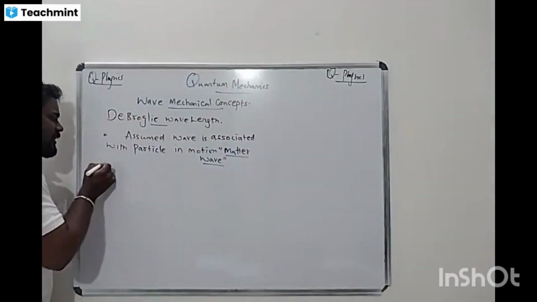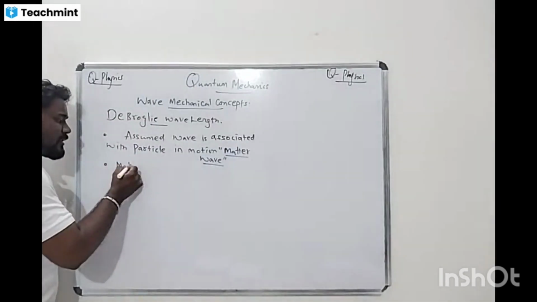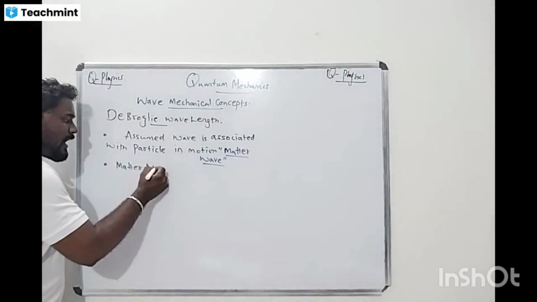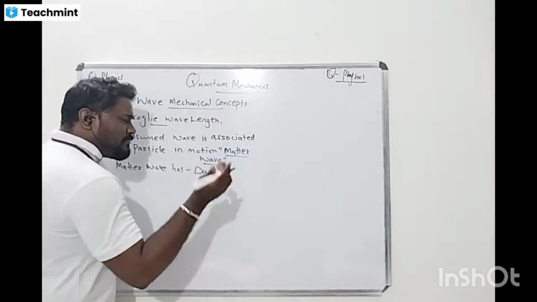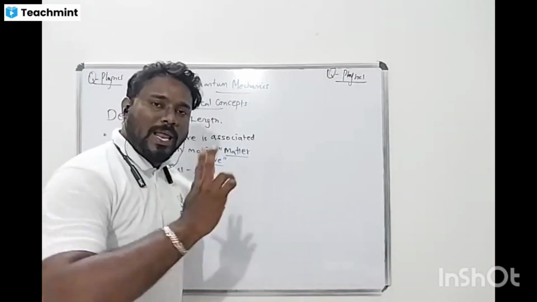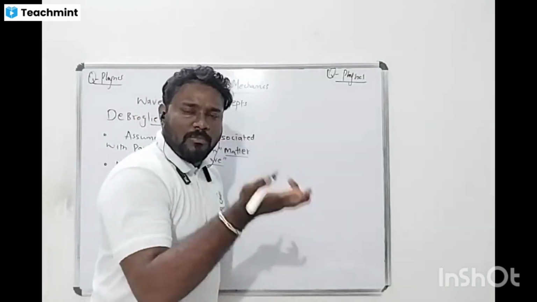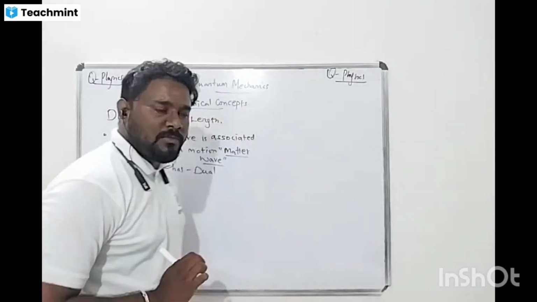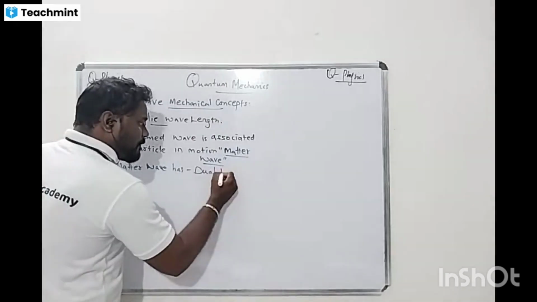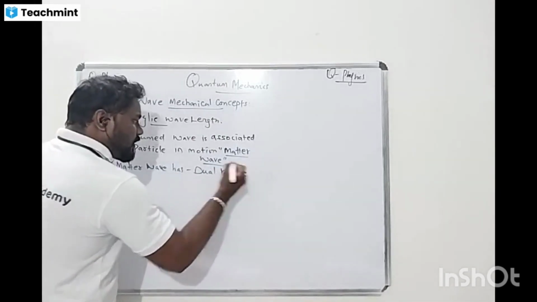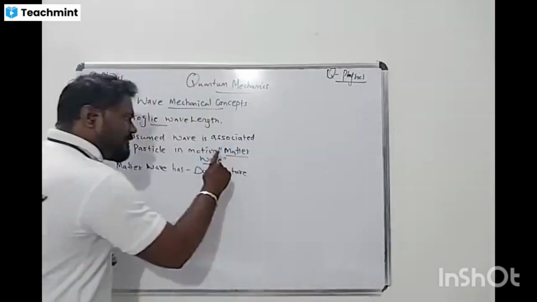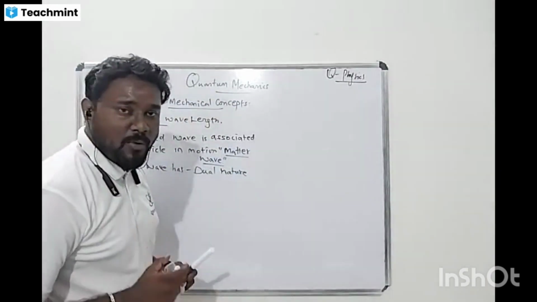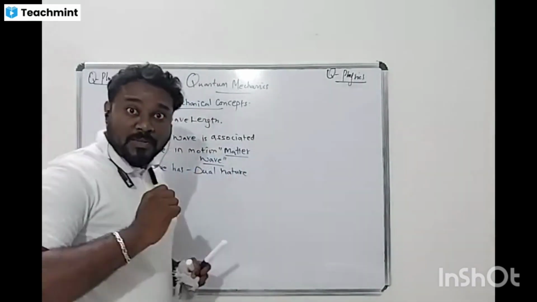So we can say the matter wave has a dual nature. This is very important. This we can say is duality. Now what is duality? It has particle nature as well as wave nature. Yes, dual nature. Now, the wave matter, or else matter wave, or else wave matter. What is the wave matter? This is very important.